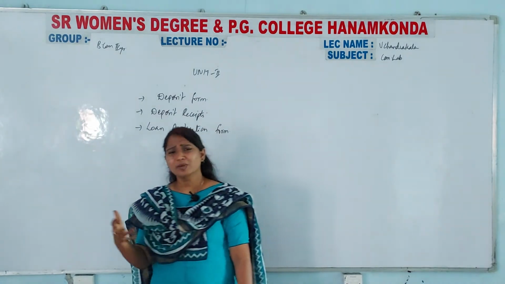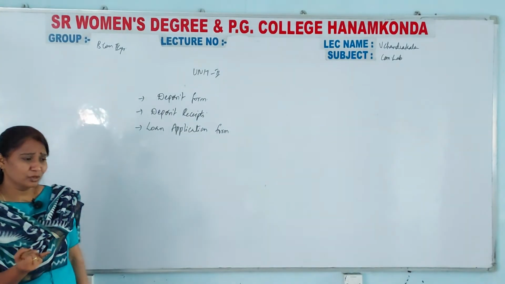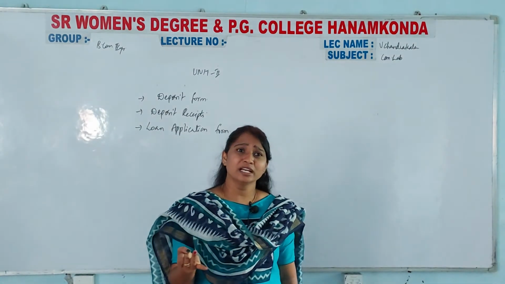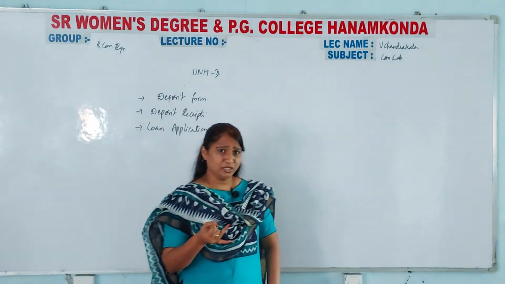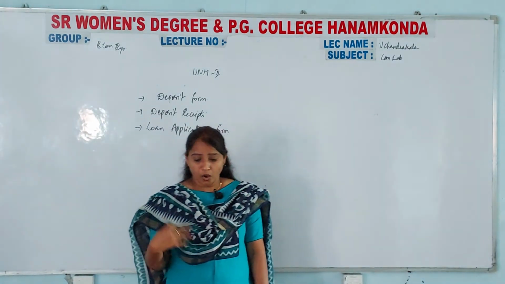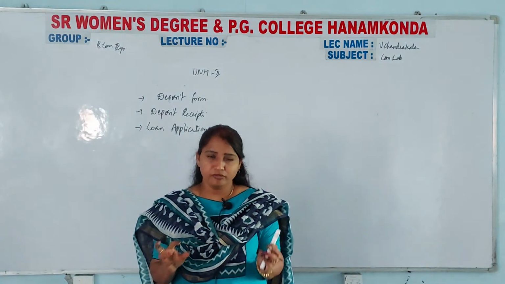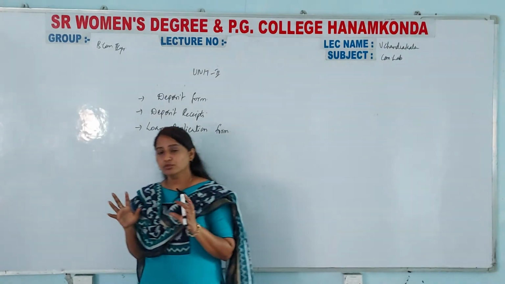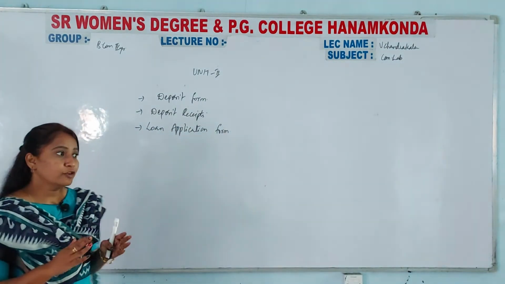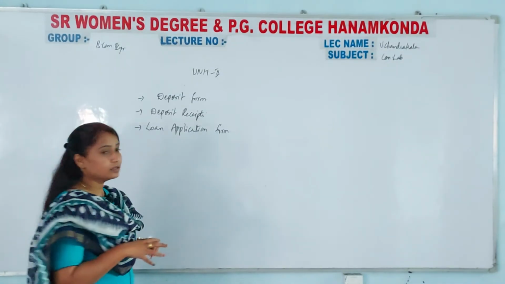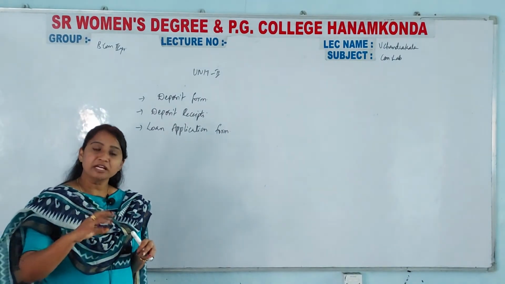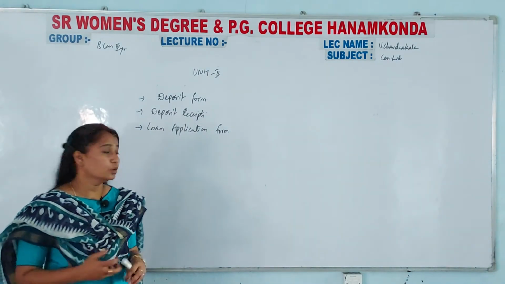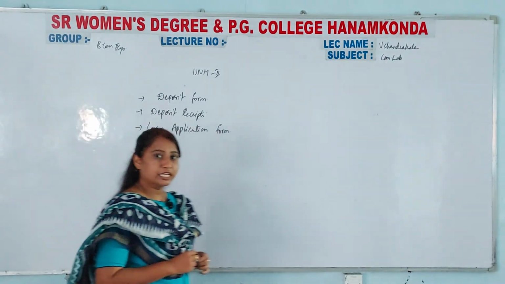Now these days banks are giving so many loans, isn't it? Vehicle loans, four-wheeler or two-wheeler loans, bike loans, or construction loans, or personal loans, or some kind of land for agriculture. They are giving various kinds of loans. If you follow the rules and regulations given by the bank and fill in the form in order to take the loan, then that is called a loan application form.